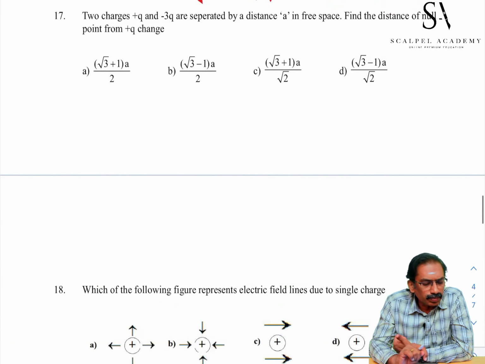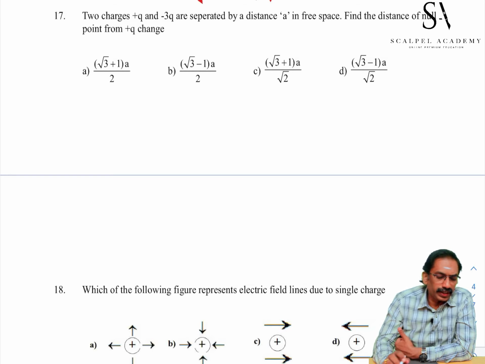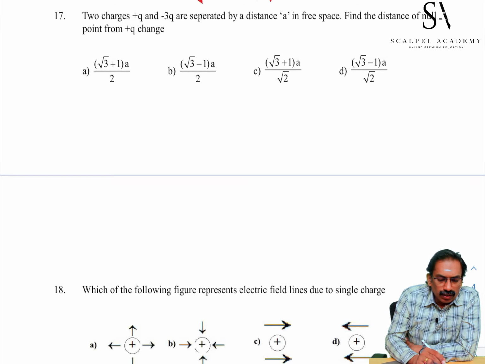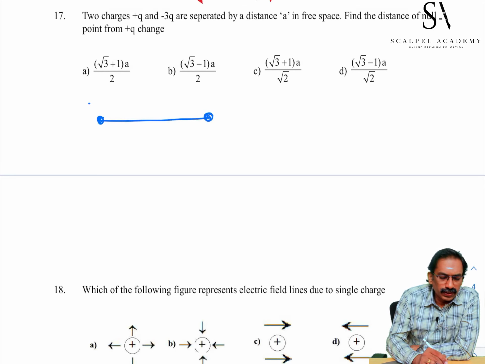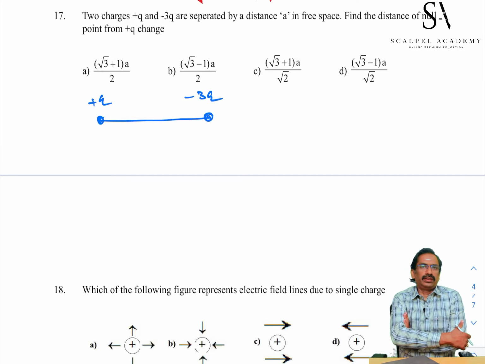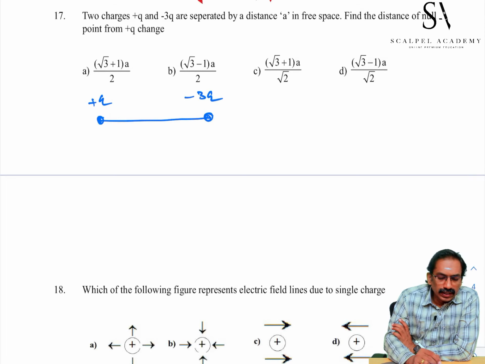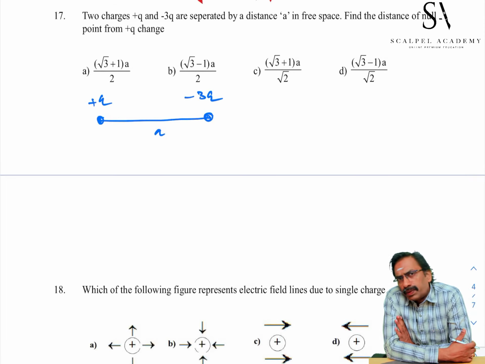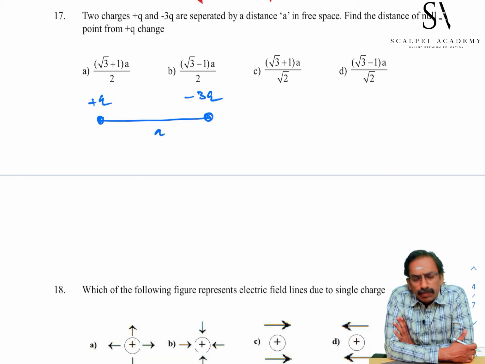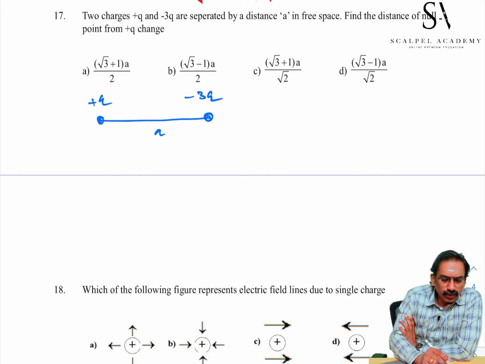Students, go to the 17th sum. Two charges plus q and minus 3q are separated by a distance a in free space. Find the distance of the null point. These are the two charges, plus q and minus 3q. Between unlike charges, a null point can't be attained. That is the first concept. Second, the null point will be obtained closer to the charge of least magnitude. So, near the charge q, the null point can be obtained.